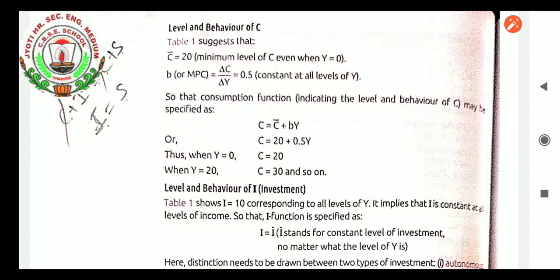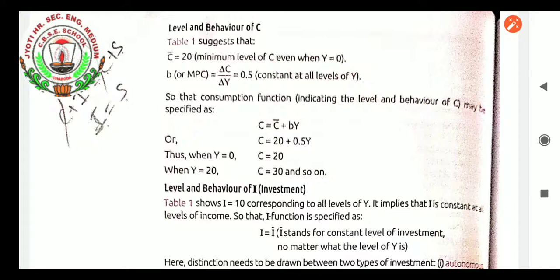Today we will proceed with short-term equilibrium, further topics. Till now we have completed savings and consumption. Now we will proceed to investment: the level and behavior of I, investment, and how it changes with Y, income. There is a relationship between S and I, because however much the saving is, that much will be the investment in the economy. Think about how much people save; that much only they will invest in any project or any asset. So that is the form that has been said.